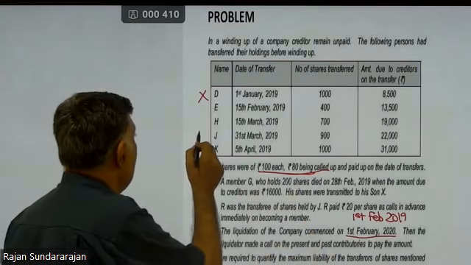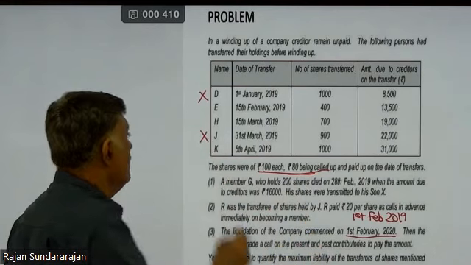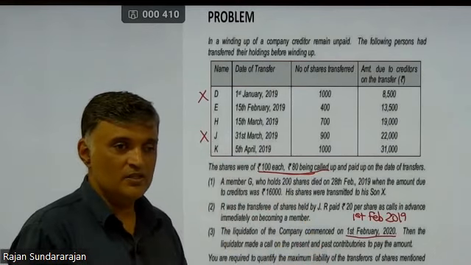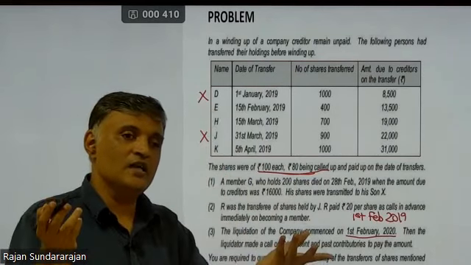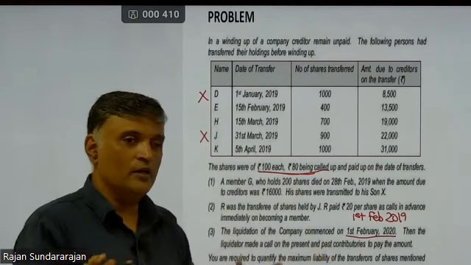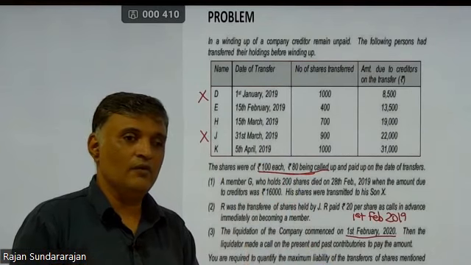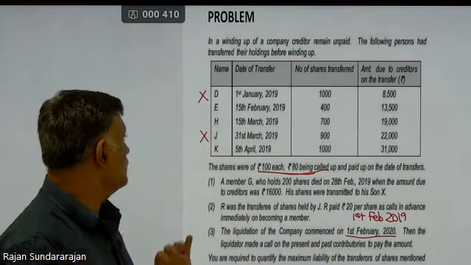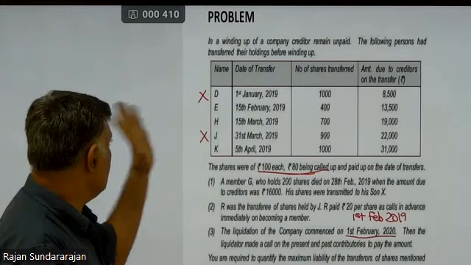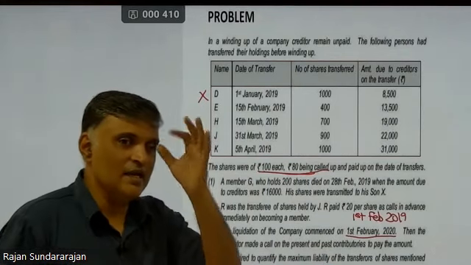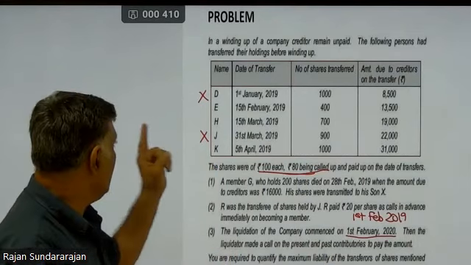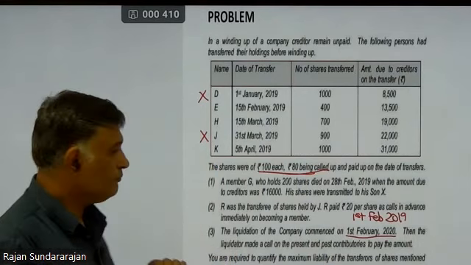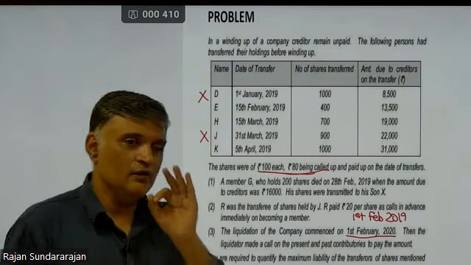So you have to eliminate J also in the process, because J transferred to R and R has actually satisfied, paid the balance of 20 rupees also. So nothing more you can recover from him. So eliminate J also from the process. So D gets eliminated, J gets eliminated, which leaves us with only 3 shareholders, E, H, K. All 3 have to contribute.